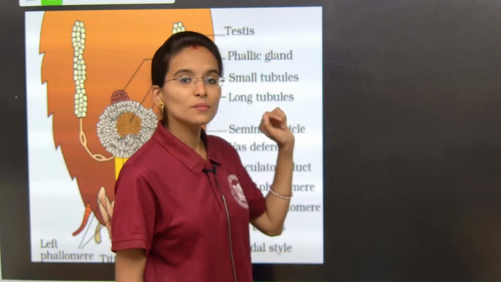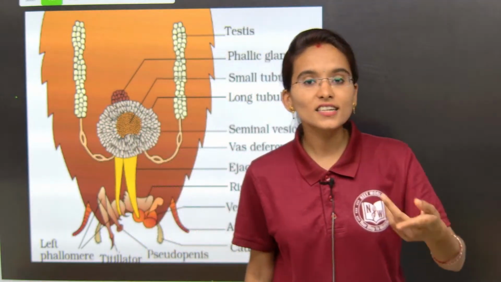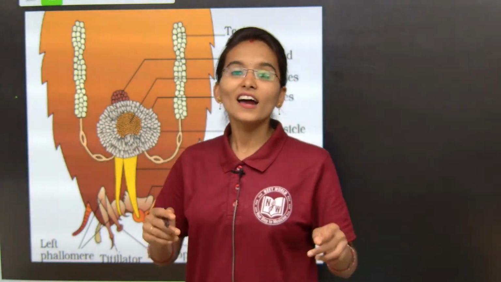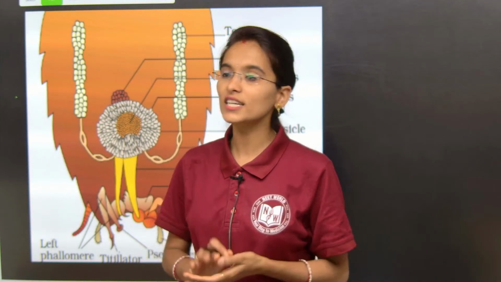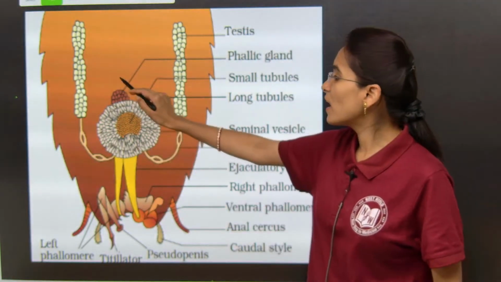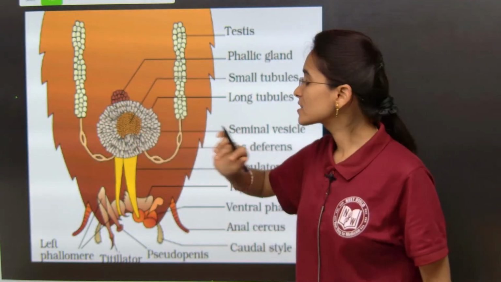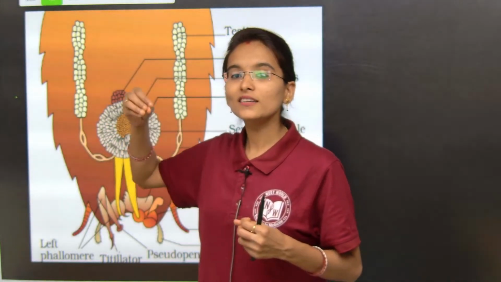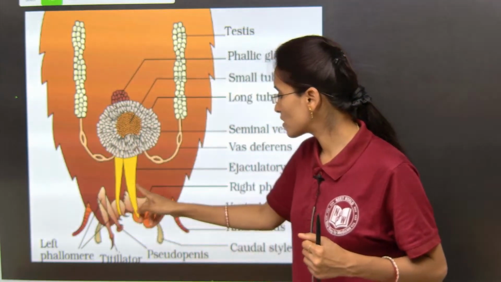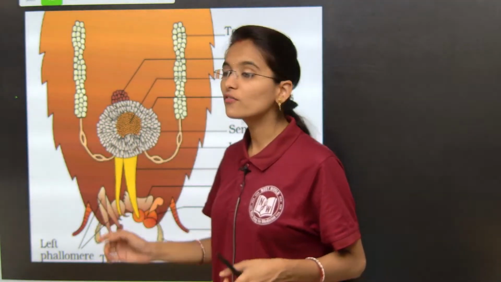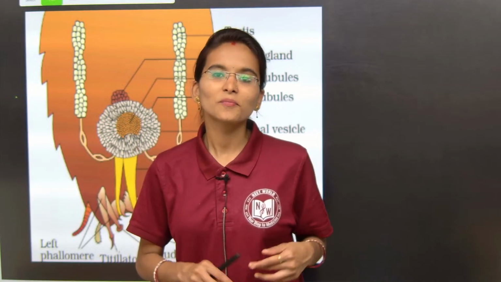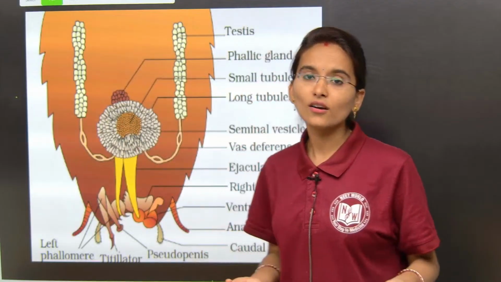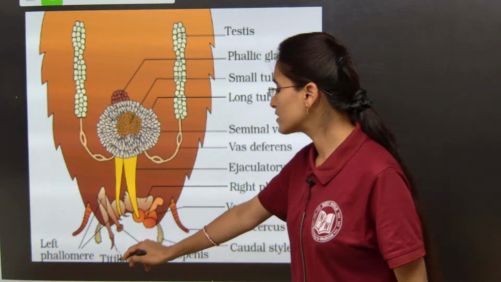So the first layer will be of mushroom shaped gland, and the next layer around the spermatophore will be made up of ejaculatory duct, and the third layer around the spermatophore is made up of what, my dear students? Phallic gland. Okay. So next step is, after these all the sperms are going to travel and reach the ejaculatory duct, and with the help of the male external genitalia. So the male external genitalia are actually the chitinous plates, which are also called as pseudopenis and titillator.